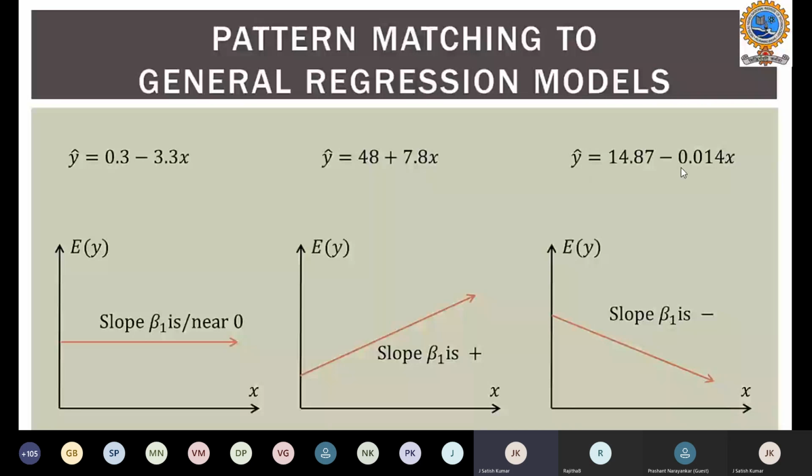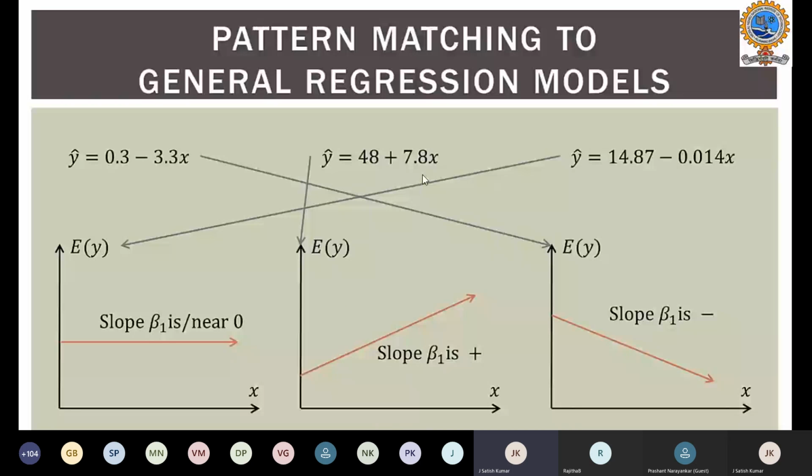So this will represent the first equation. If you want to see the pattern matching, you can observe the slopes of the equations, and you will be able to predict your regression model. Simple pattern matching. It may not be exactly the same, but you can predict a pattern. What would be the pattern of my model?